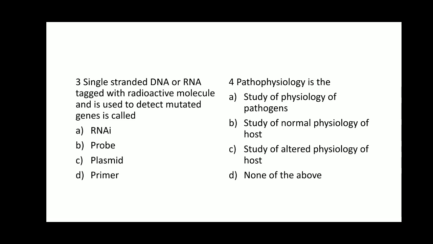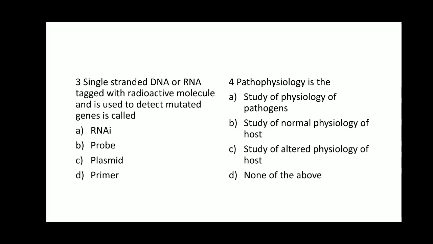So just now I told these probes are radioactively labeled molecules. Okay, they are tagged with the single stranded DNA or RNA. So option B, probe, is the right answer for this question.